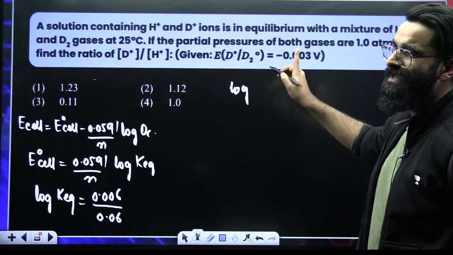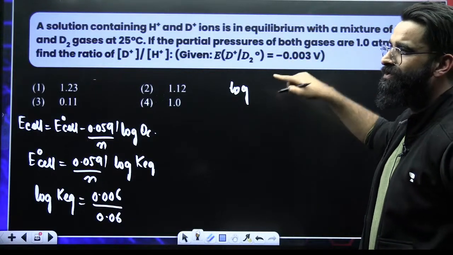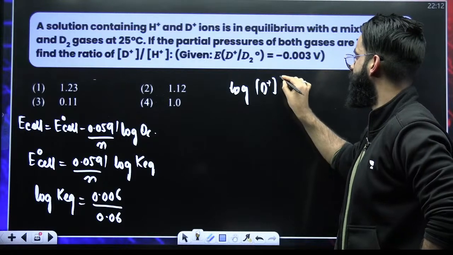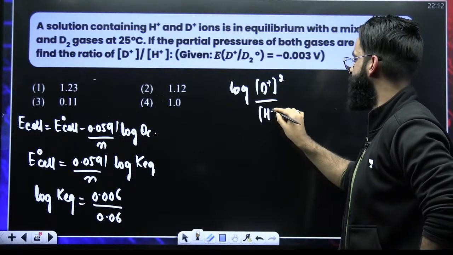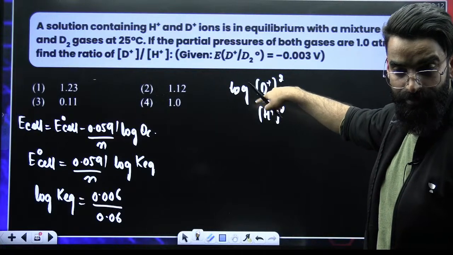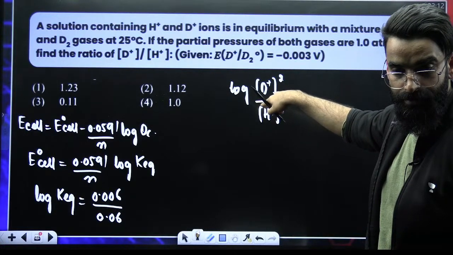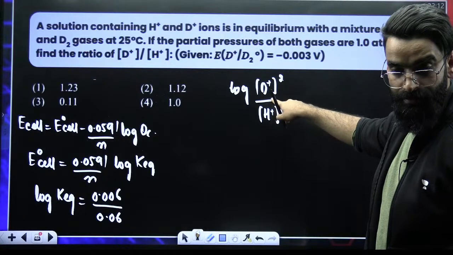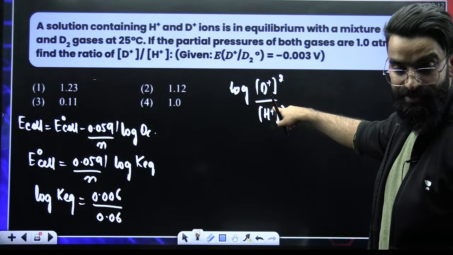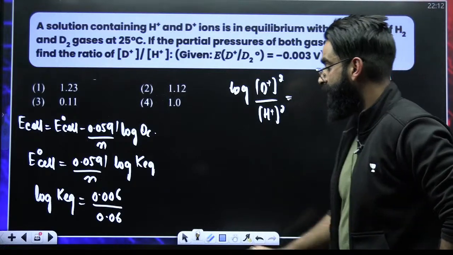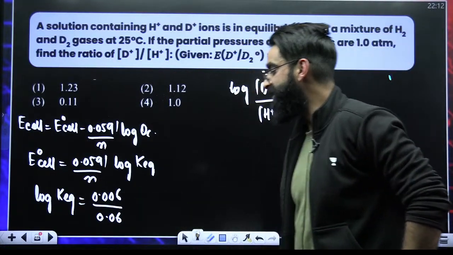You have got deuterium as anode, so it becomes D positive. So it should have been D positive divided by H positive. Was this QC expression, guys? Just tell me in the chats quick. Was this D by H? I think this was. Yeah, okay, perfect. Now, 0.006 divided by 0.06.